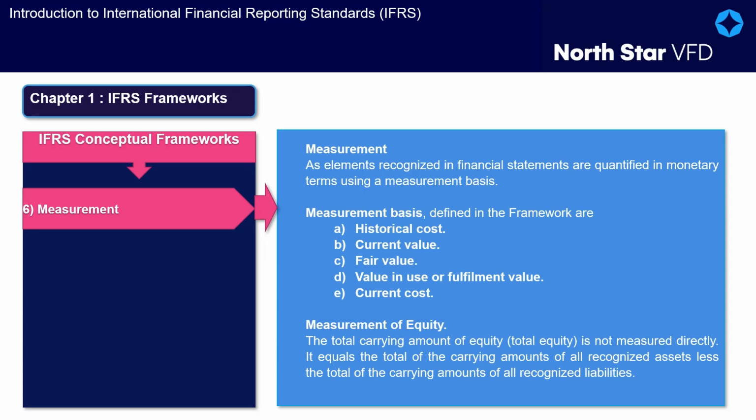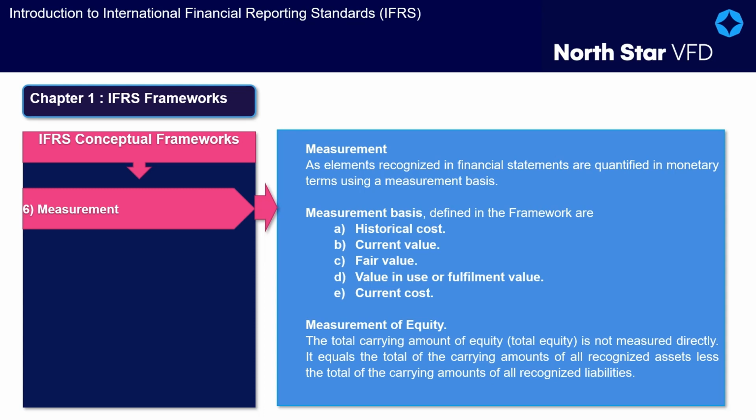1. Fair value. Fair value is the price that would be received to sell an asset, or paid to transfer a liability, in an orderly transaction between market participants at the measurement date. Fair value reflects the perspective of market participants, that is, participants in a market to which the entity has access. The asset or liability is measured using the same assumptions that market participants would use when pricing the asset or liability if those market participants act in their economic best interest. In some cases, fair value can be determined directly by observing prices in an active market. In other cases, it is determined indirectly using measurement techniques, for example, cash flow-based measurement techniques.